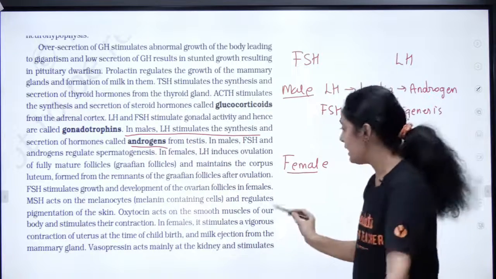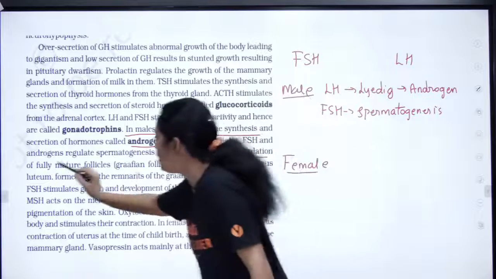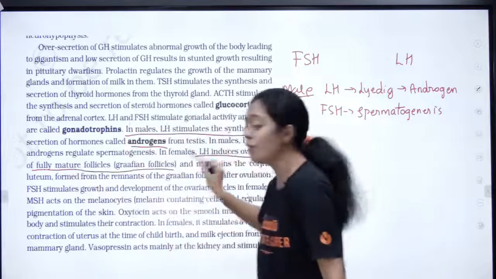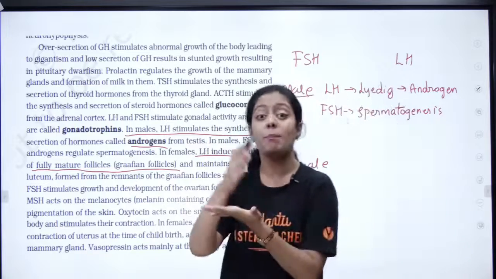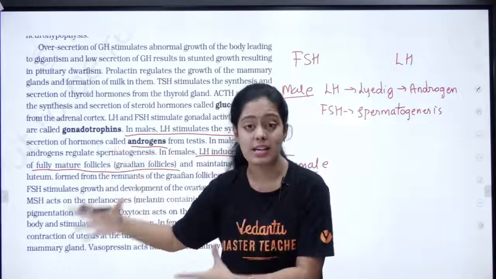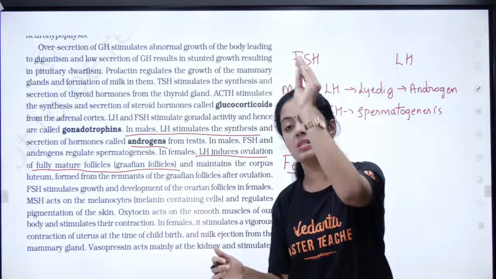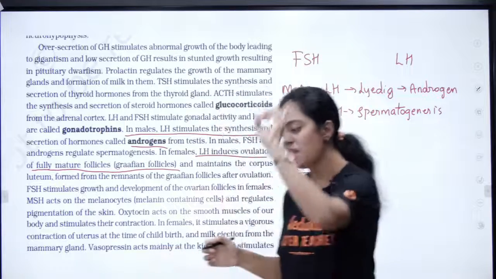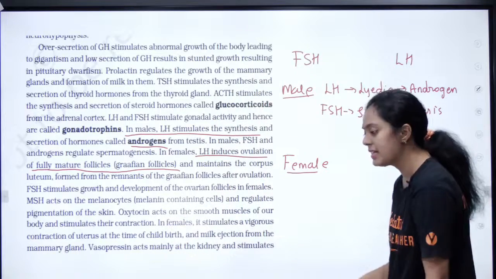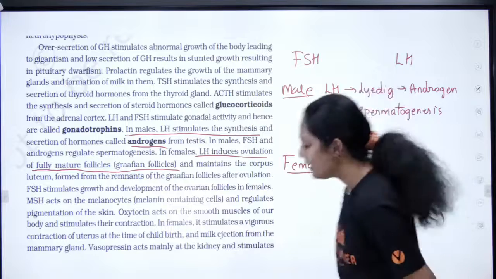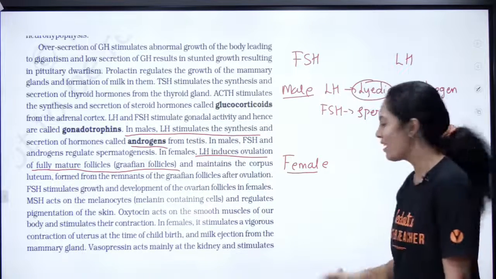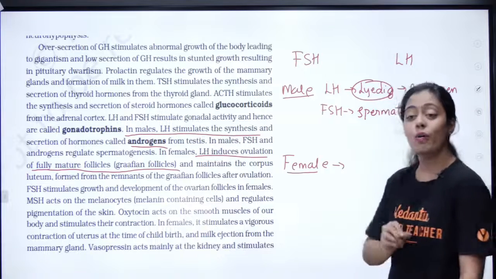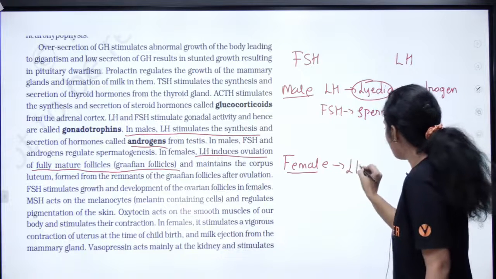Female, listen to me very carefully. LH induces the ovulation of the mature follicle. When ovulation happens, on the 14th day of the menstrual cycle, there will be an LH surge. The LH levels will be very high. Yes, correct. Did I write the spelling wrong? I'm sorry for the mistake. I thought so while writing. Okay, fine.